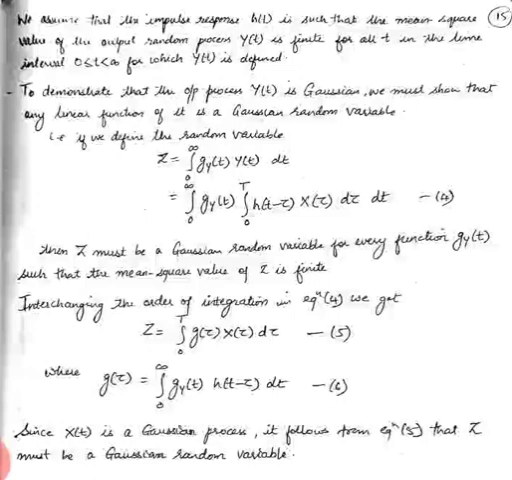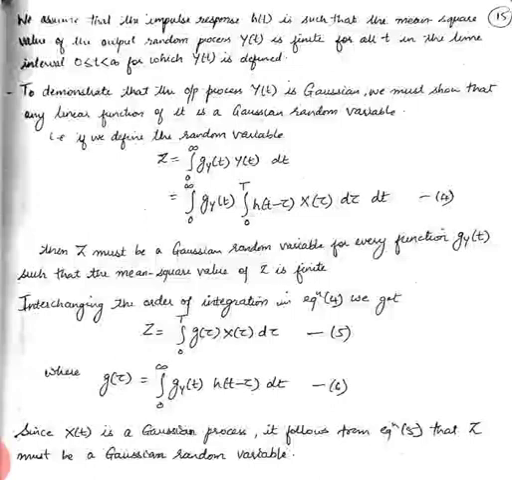And obviously g of tau satisfies the condition of that weighting function because it is dependent on equation 6. You can see that it is dependent on h of t minus tau. That is, it is basically dependent on h of t, and we have already assumed that h of t, the impulse response, is such that the mean square value of y of t is finite. So it satisfies the condition of the weighting process. So consequently g of tau is a weighting function.